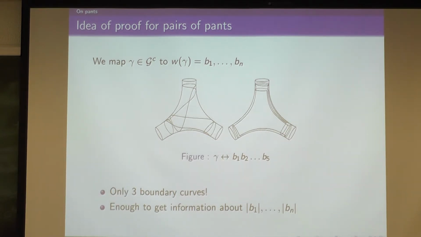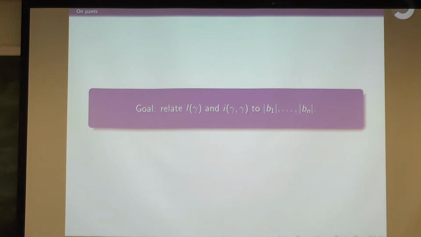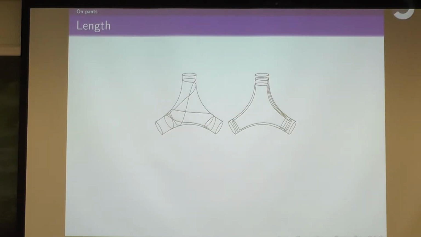So our goal now is to somehow relate the length of gamma and its self-intersection number to a sequence of lengths of v1 through vn. And this picture of doing these half twists is sort of like the picture of these simple arcs on a surface. So the way that these twists are going to interact is similar to how these simple arcs, or maybe combinations of them, will interact on the surface. Okay, so to get a bound on length, this might be clear from the picture. Length grows roughly like the word length of this guy, right?